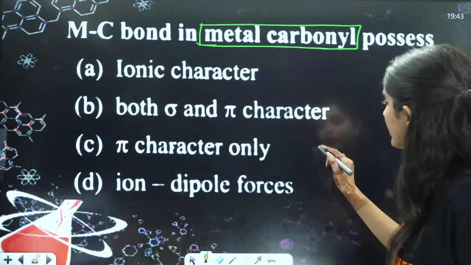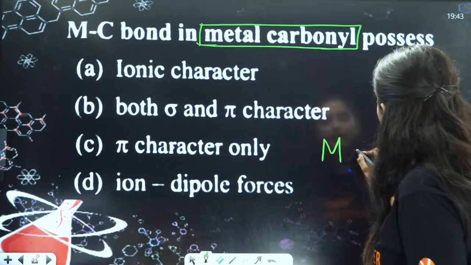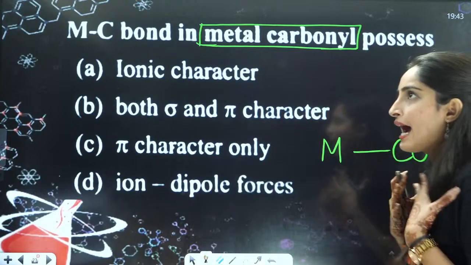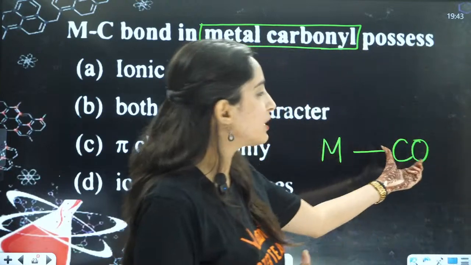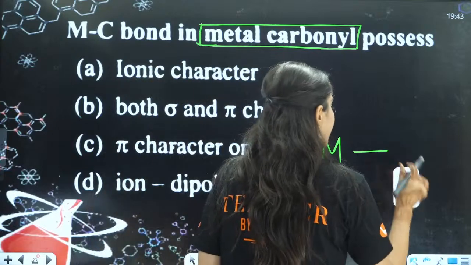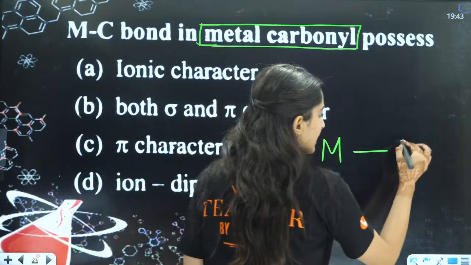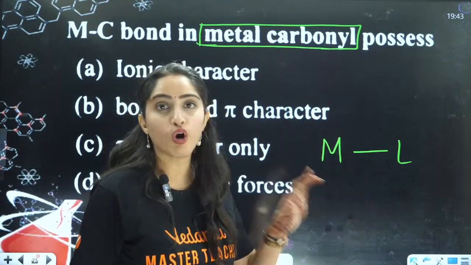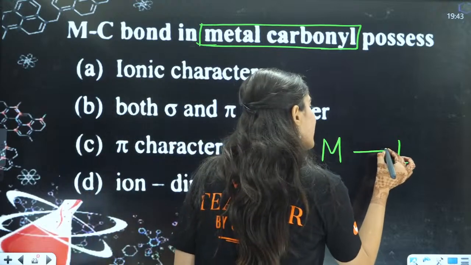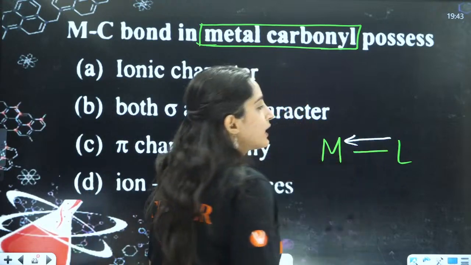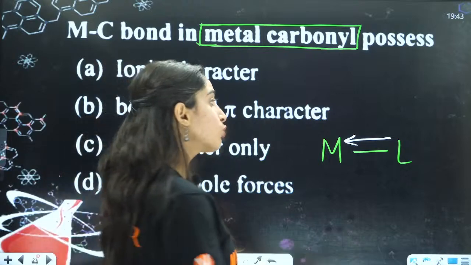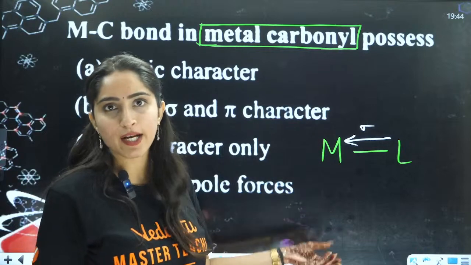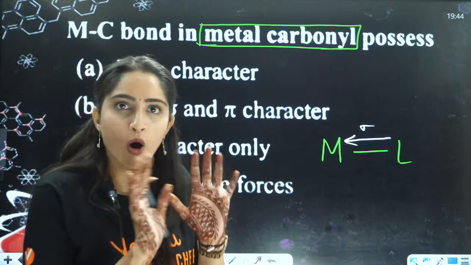So basically, this is your metal and this is your carbonyl. Carbonyl is the ligand, so I am taking it as L. What is the work of a ligand? Ligand is an electron donor. So the ligand will donate the electrons through a sigma bond, and the metal will accept the electrons. That is the normal thing.